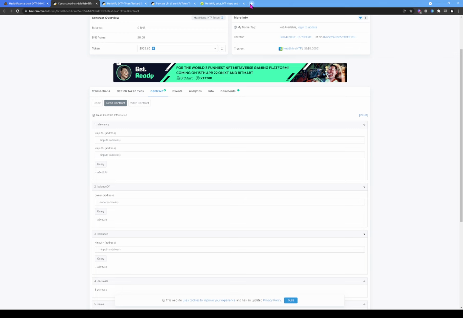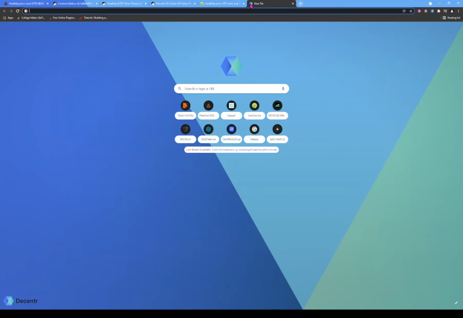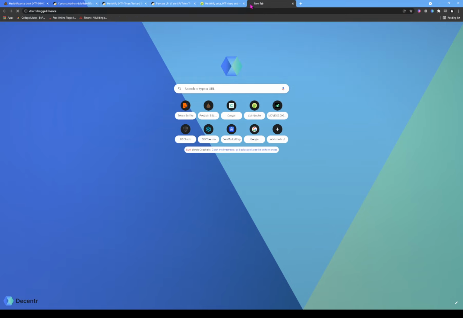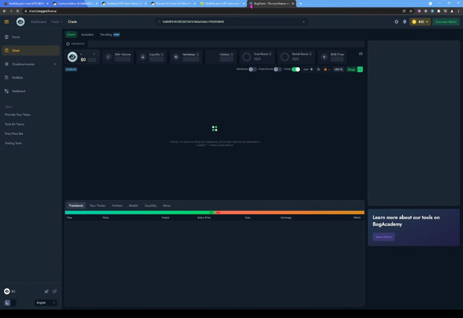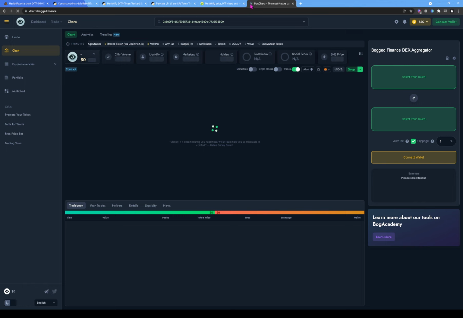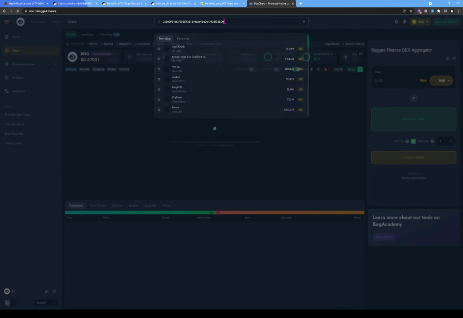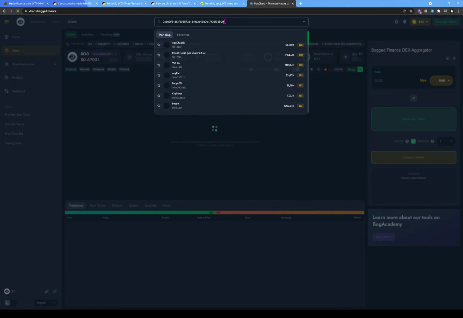All right, we're gonna switch things up just a little bit. We usually run token sniffer or those other types of tools first. We're gonna load charts.bog.finance, and we're gonna use bog.finance as the first tool we use today. So at the top, we're gonna click in the search box. So this website is charts.bog.finance. In the search box, we're gonna click all.